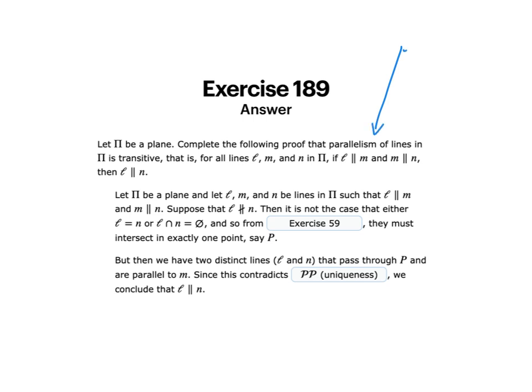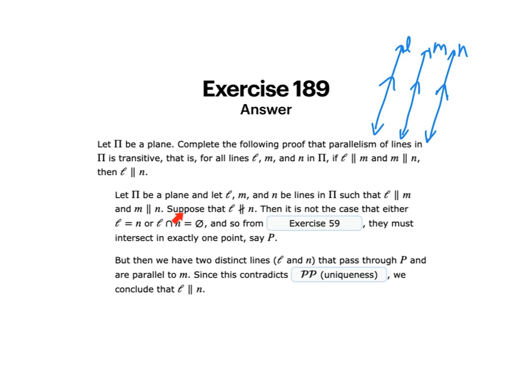If I have L parallel to M, this is how I mark lines parallel, and I know M is then parallel to N, then it should be easy to see that L then must be parallel to N. Again, that's the transitive property for parallelism. So here's our proof. Let pi be a plane and let L, M, and N be lines in pi such that L is parallel to M and M is parallel to N.